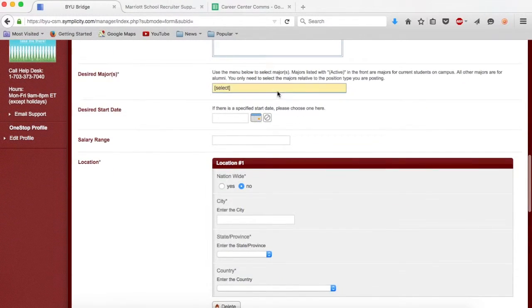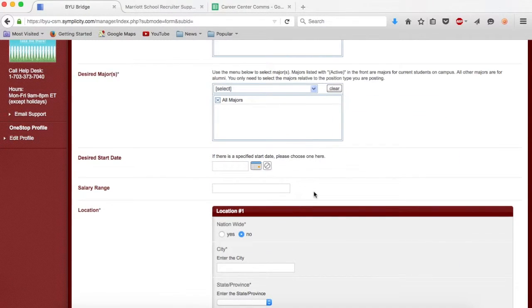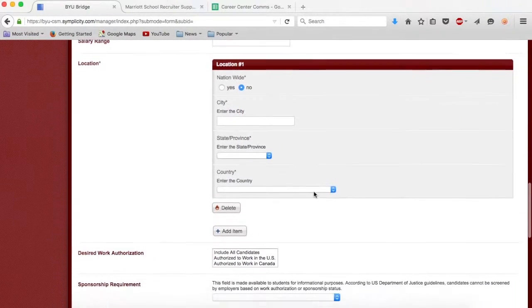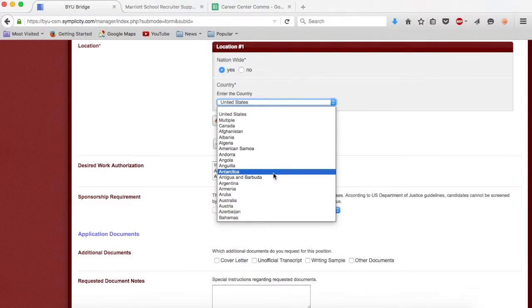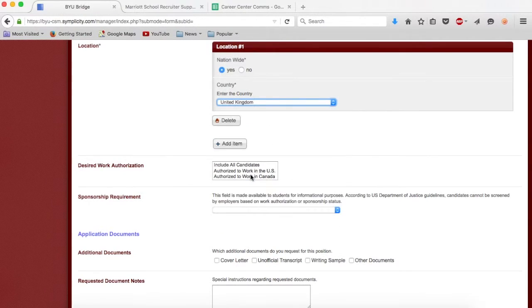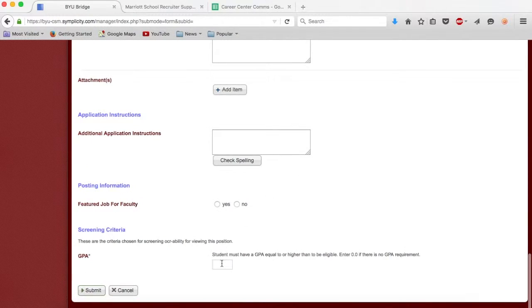And underneath Desired Majors, we will select All Majors. Then underneath Location, we will select Yes for Nationwide and change the country to the UK. Right there. Wonderful. And at the bottom, for the GPA, we will input 3.0 and click Submit.